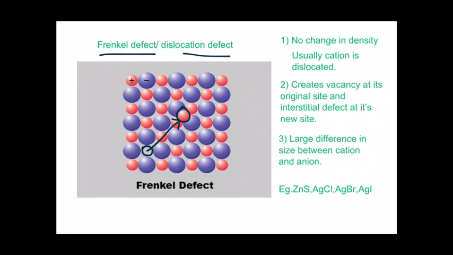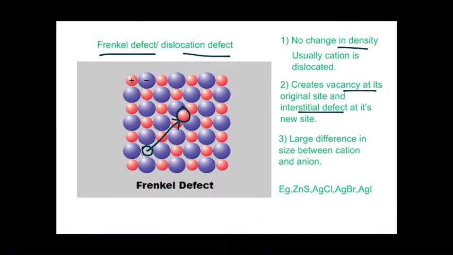Generally, the smaller cations dislocate from their original site. So there is no change in density; it creates a vacancy at its original site, and at its new site, it produces an interstitial defect.